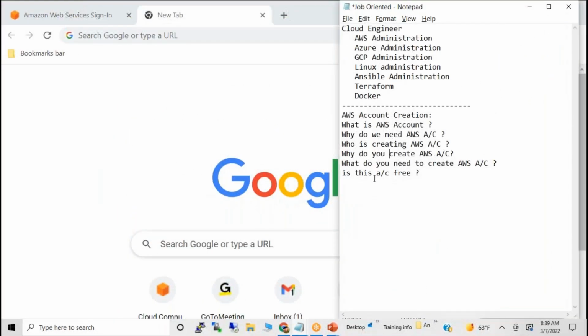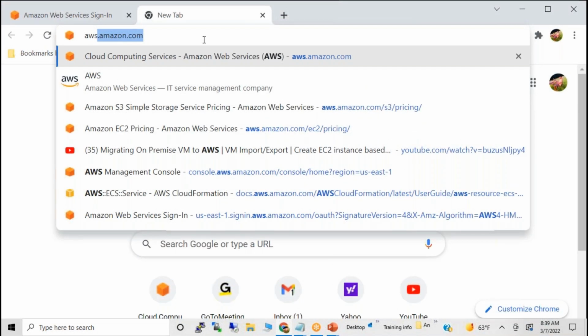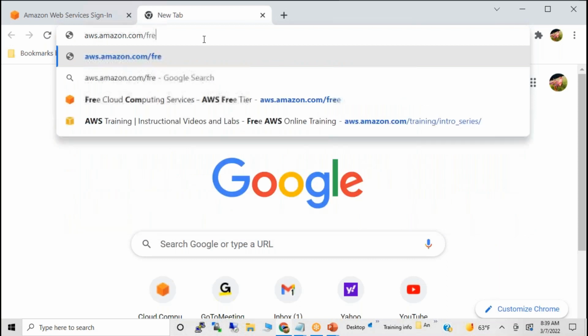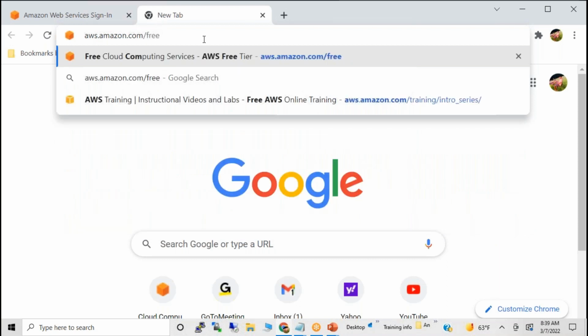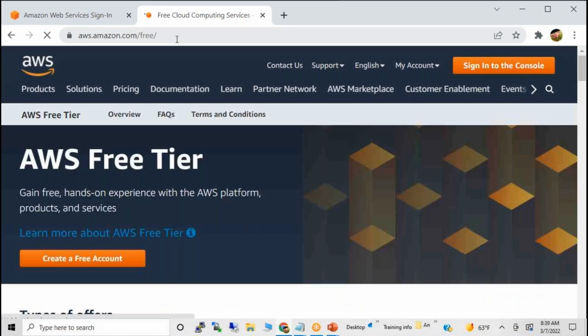Like I just explained, is it free? Yes, it is free, but it is not 100% free. Only some services are free. You can take your laptop and try this also. aws.amazon.com/free is the option. You can understand what they are giving as part of the free tier.